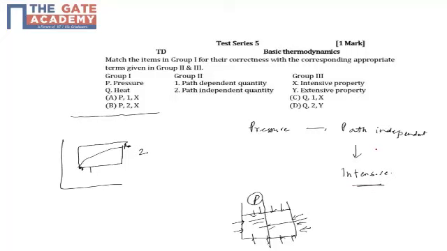So P is path independent, which is 2, and intensive, which is X. So P2X is the correct option. Obviously P1X is not the correct option.